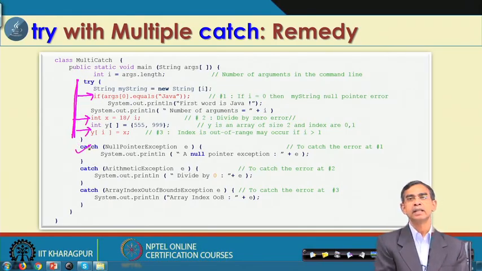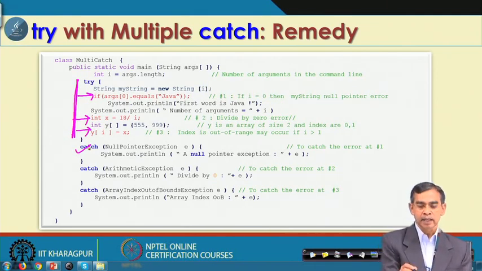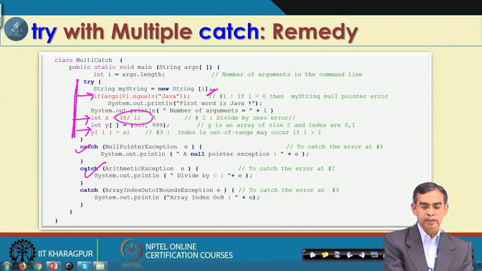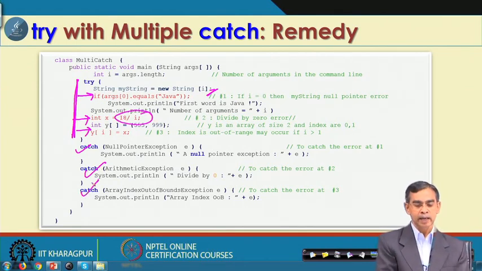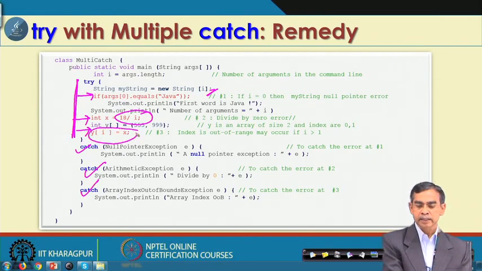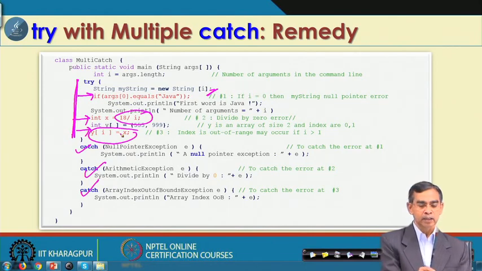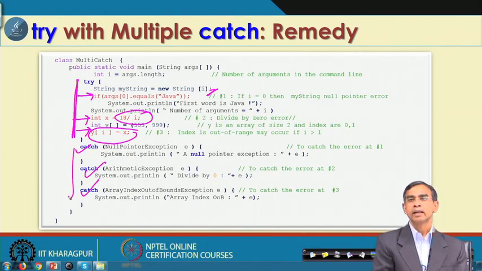This catch is basically to handle the null pointer exception error, this catch is to handle the arithmetic exception error, divide by 0 error, and this catch is to handle the array index out of bound error. So, as we see, for different exceptions we can plan different catch blocks.